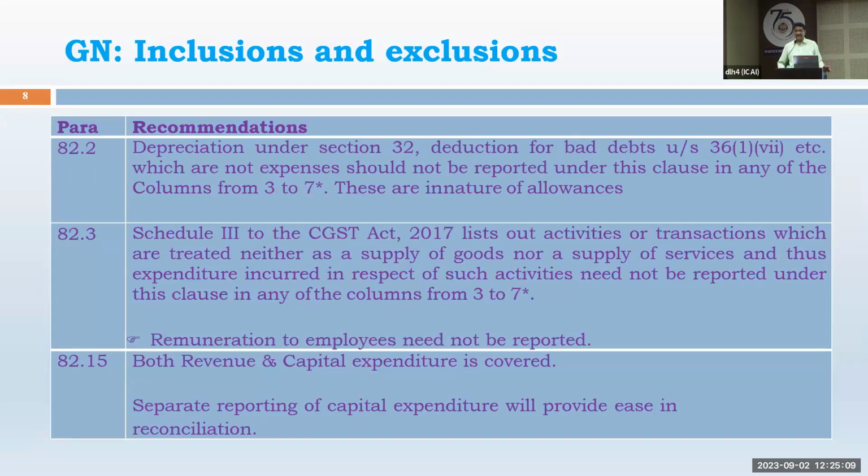Now there are some exclusions. One expense item on the debit side is depreciation. Depreciation is not an expenditure item, it is a provision. It is purely not a service taken. So it is not an expenditure, it is just a provision. So the depreciation figure is not to be considered while totaling the expense items.